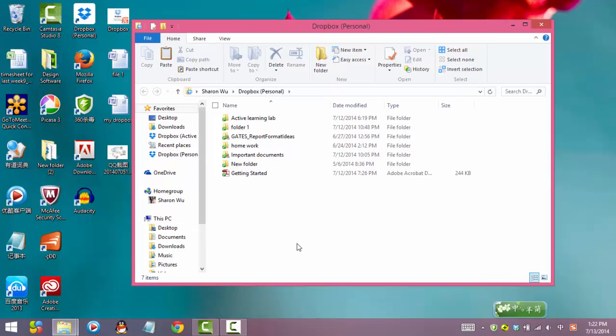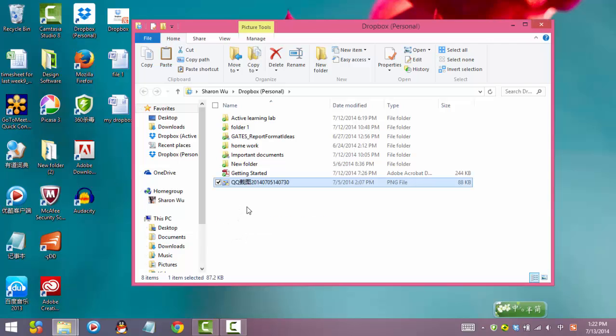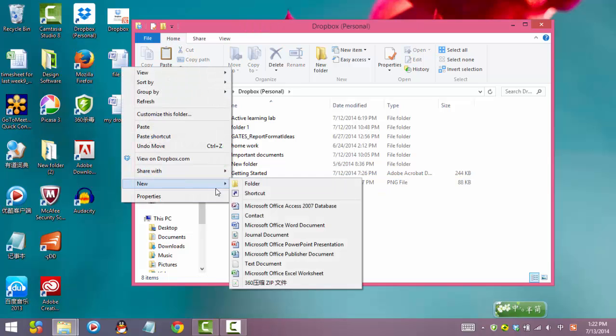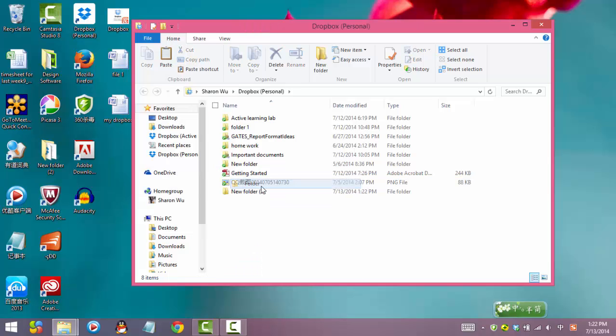Then, how to add files or folders into Dropbox. You just need to put folders or files into this Dropbox folder. You can drag in files, and you can also create one folder in Dropbox. Right-click and then choose New, create a folder.